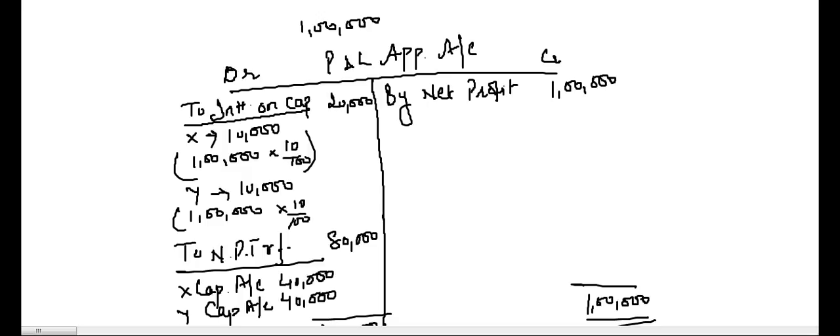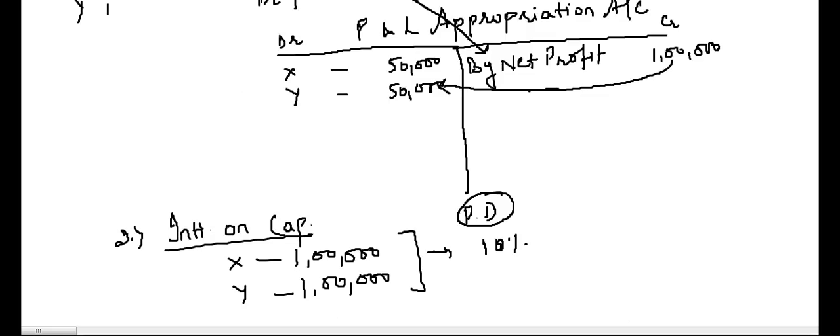Fine. So now we have, out of 1 lakh profit, the firm is paying interest on capital of 20,000. It is an expense for the firm, and X and Y will get 10,000 each, and the net profit we have is 80,000. 80,000 will be distributed among X and Y in the ratio of 1:1, that is 40,000 each. Okay, simple. So these are the first two concepts.